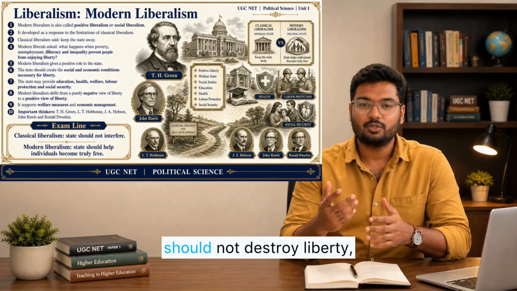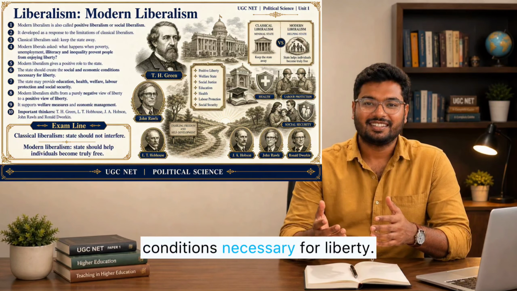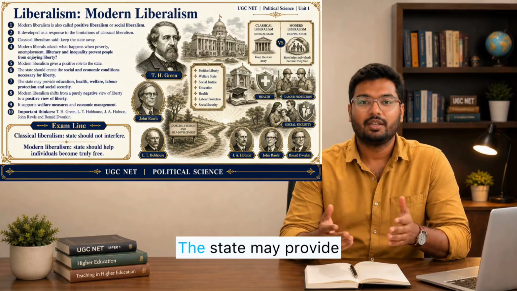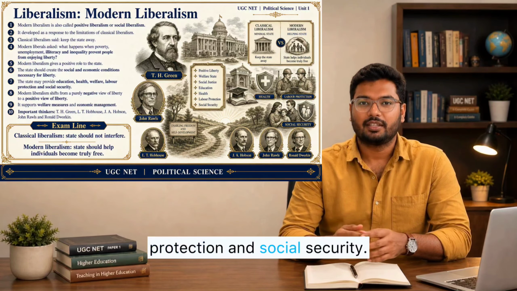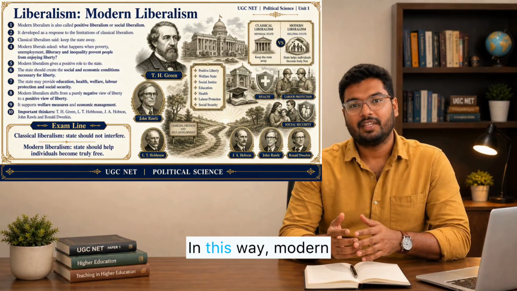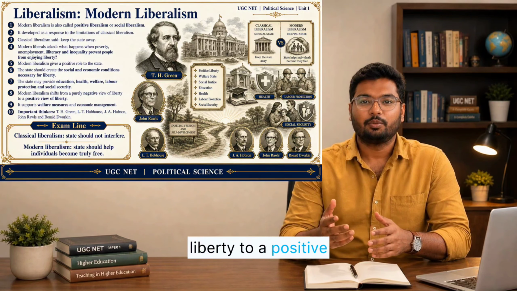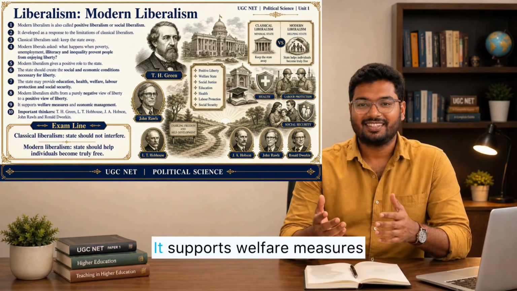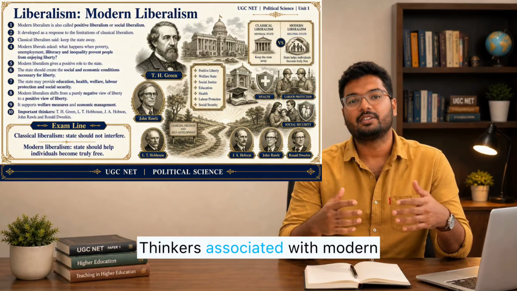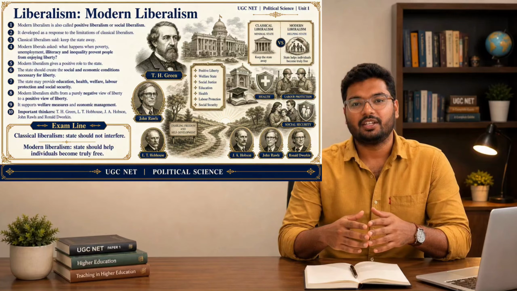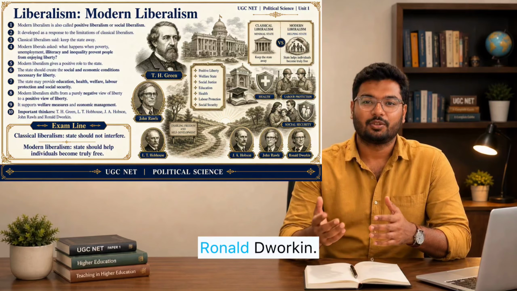It says the state should not destroy liberty, but it should create the social and economic conditions necessary for liberty. The state may provide education, health, welfare, labor protection, and social security. In this way, modern liberalism shifts from a purely negative view of liberty to a positive view of liberty. It supports welfare measures and economic management. Thinkers associated with modern liberalism include T.H. Green, L.T. Hobhouse, J.A. Hobson, John Rawls, and Ronald Dworkin.